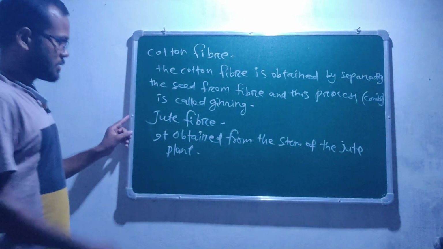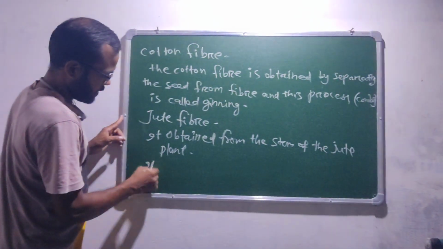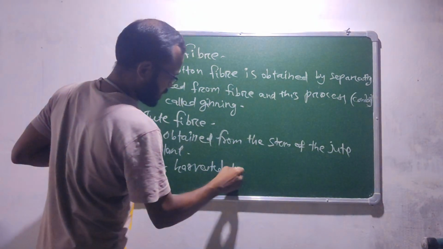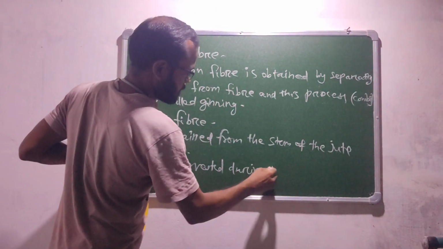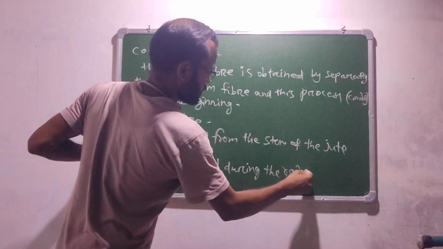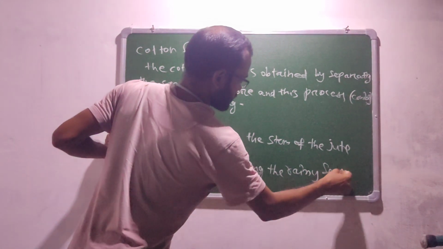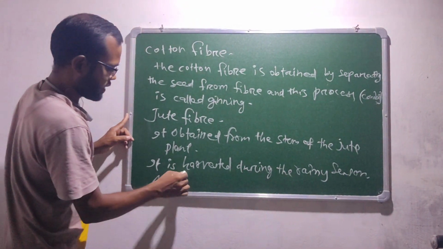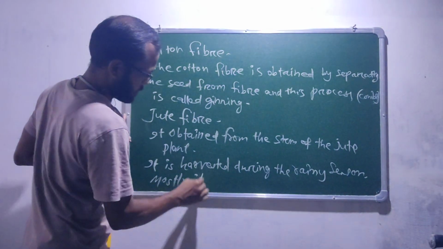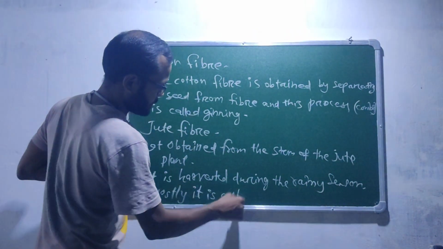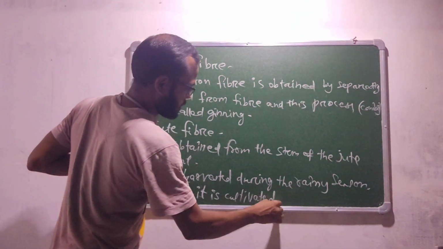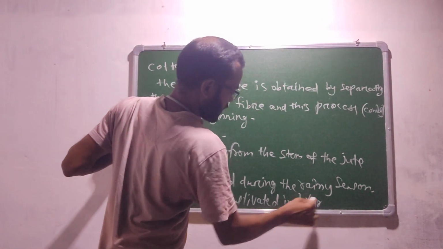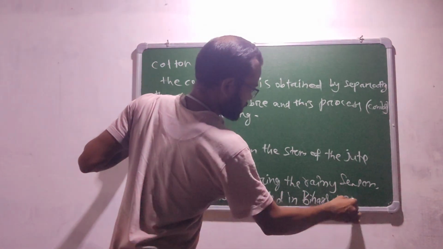This jute fiber is harvested during the rainy season, and mostly it is cultivated in the states of Bihar and West Bengal.